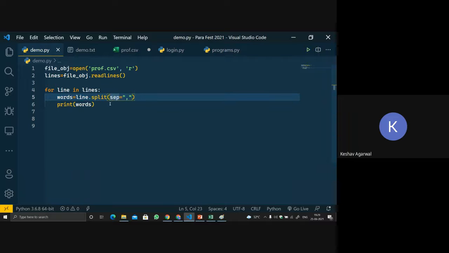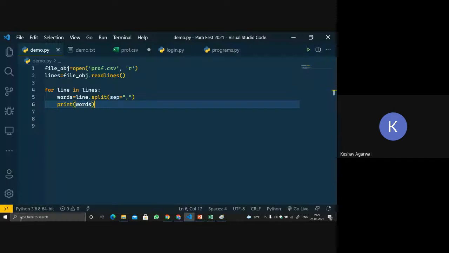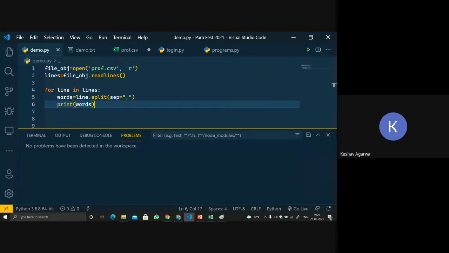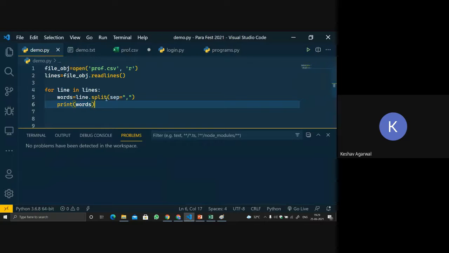Now let's do one thing. We will create a table. What we have now got is all the data, comma separated. Now we have to print a table like this on our console, not on a UI. What we will do is print name, and below the name both the names will be there. Below email, both their emails will be there. We will not be drawing this particular table.